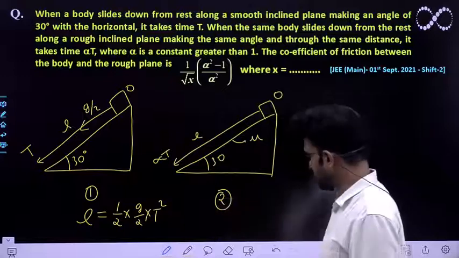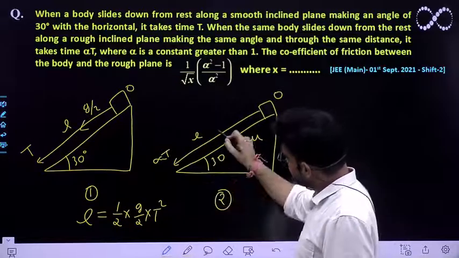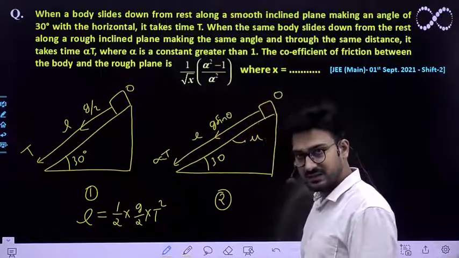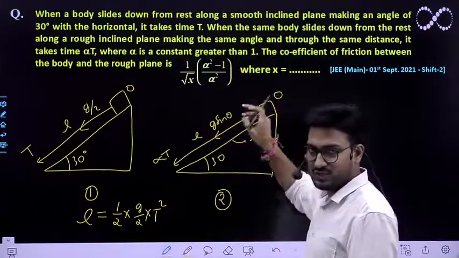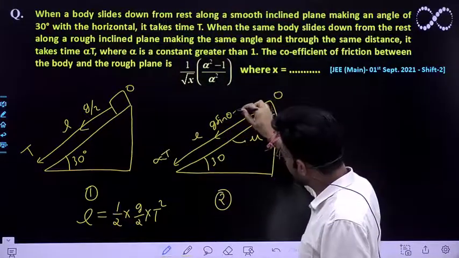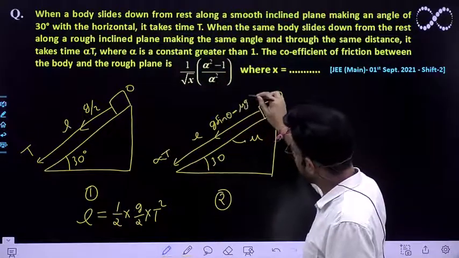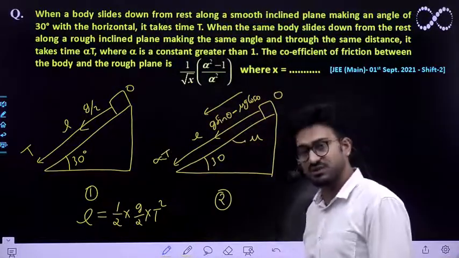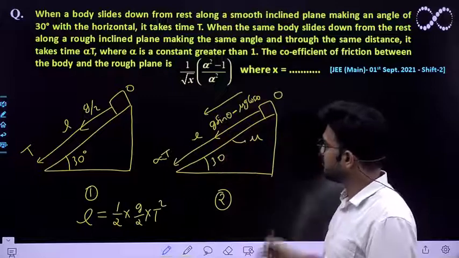In the second scenario, g sine theta becomes the downward acceleration, but in the backward direction friction is also acting, so this would be minus mu g cos theta. So the final net acceleration with which it will fall down is g sine theta minus mu g cos theta.